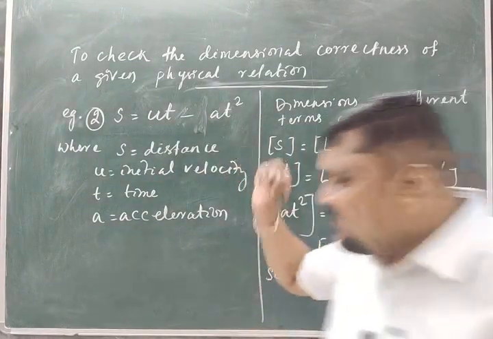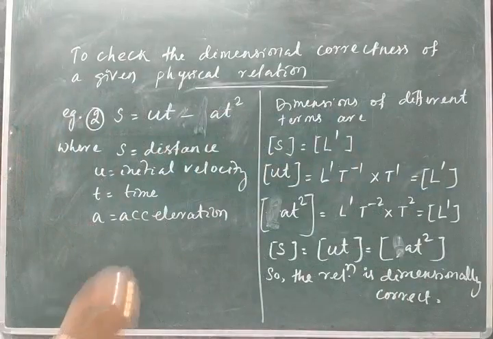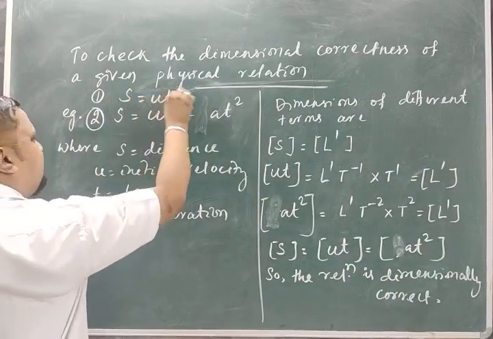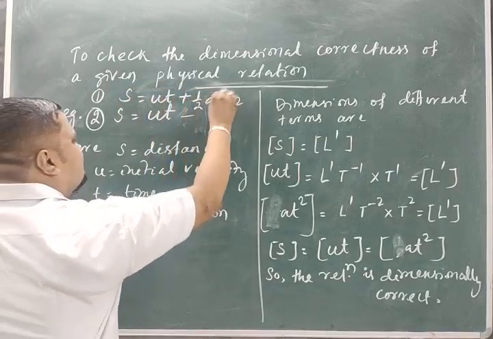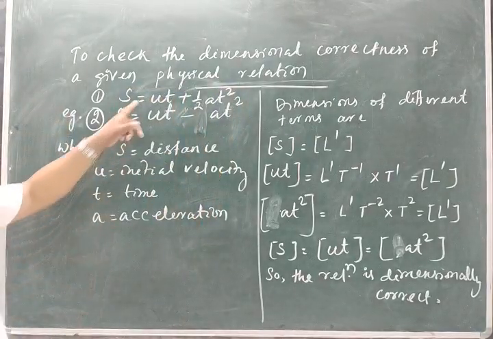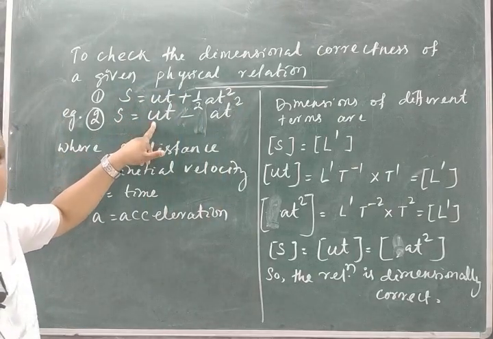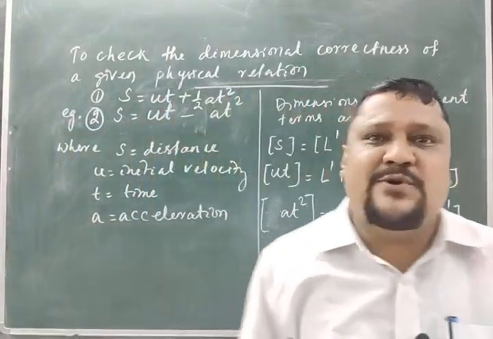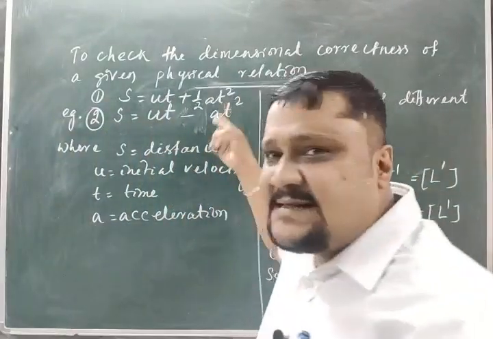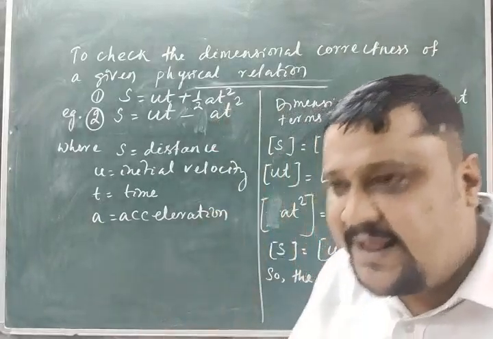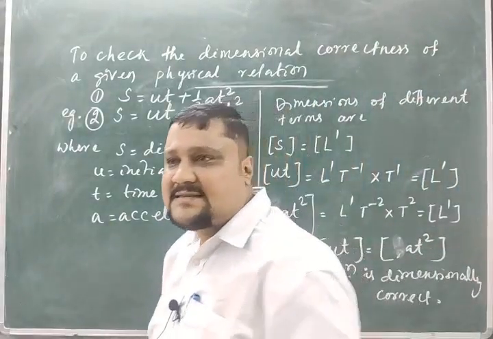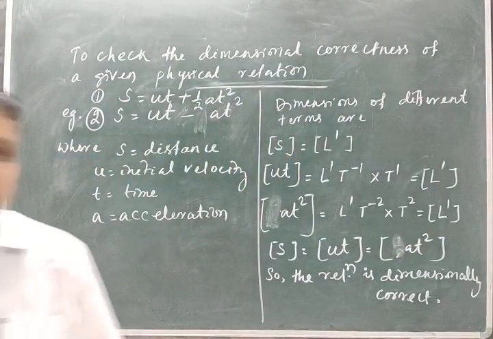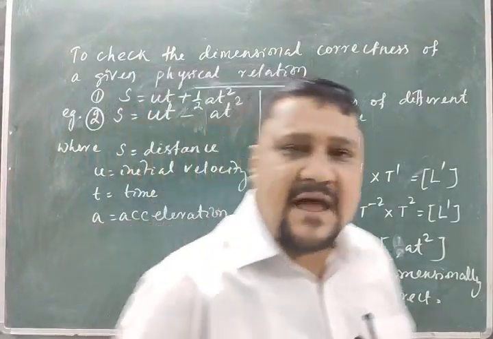But now remember equation 1. What equation did I give you? Ut plus half at square. Both are equations which are dimensionally correct. But only one of the equations is actually physically correct, or absolutely correct. Means a relation being dimensionally correct is not necessarily absolutely correct. That is the limitation of dimensional analysis.